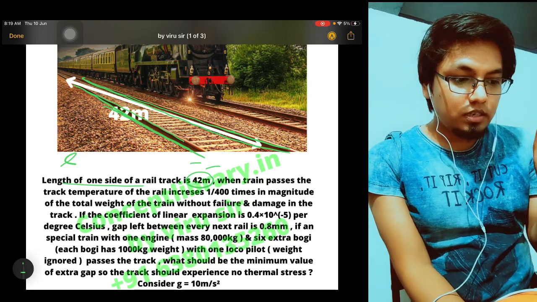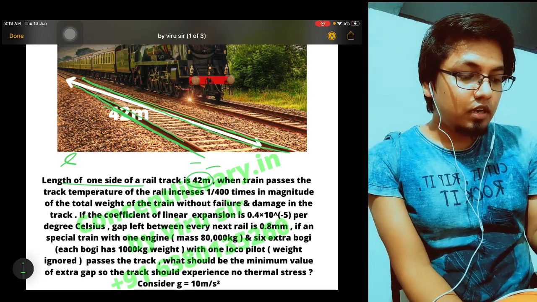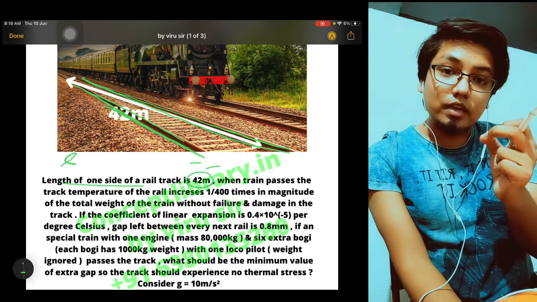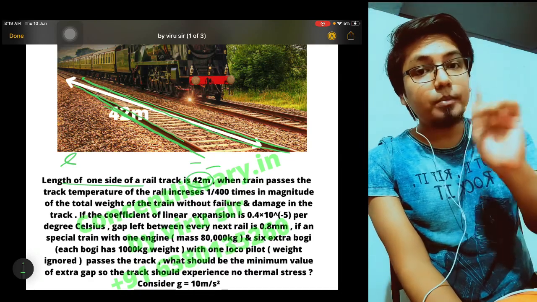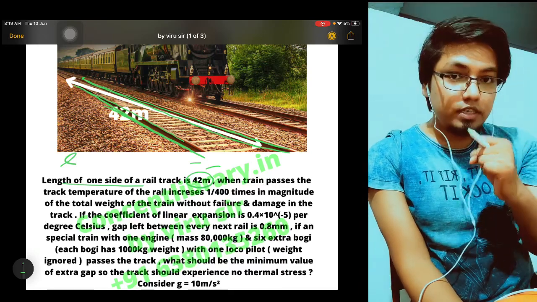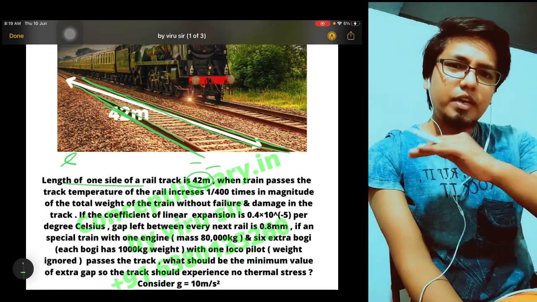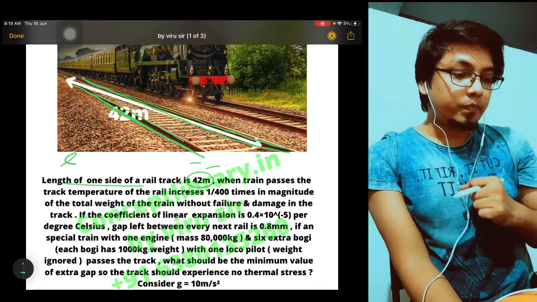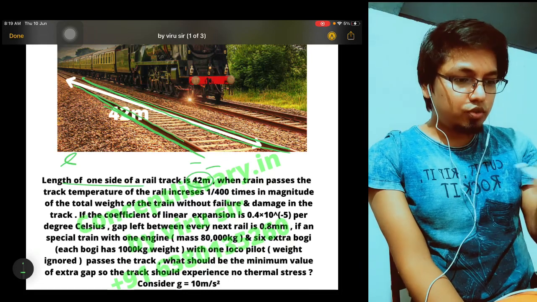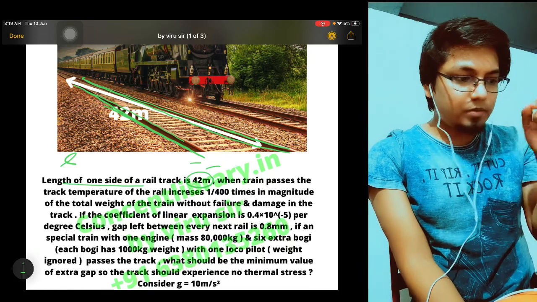When the train passes, the temperature of the track increases. It is increasing not because of the sunlight, but because of the weight of the train, as if the train is rubbing and going. The total weight we can find out. The coefficient of linear expansion alpha is given.